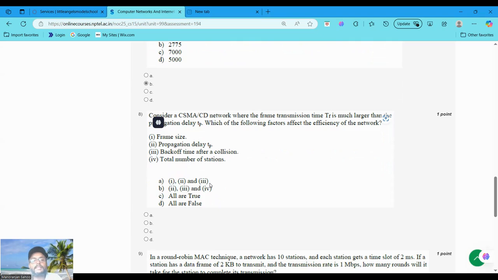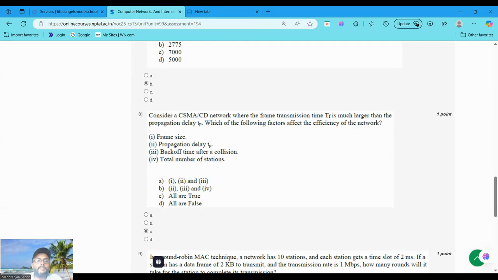Consider a CSMA/CD network where the frame transmission time TF is much larger than the propagation delay TP. Which of the following factors affects the efficiency of the network? Frame size, definitely it will affect it. Second is propagation delay. Yes. Backoff time after a collision. Yes. Total number of stations. Yes. All are true. So 8, option C, all are true.